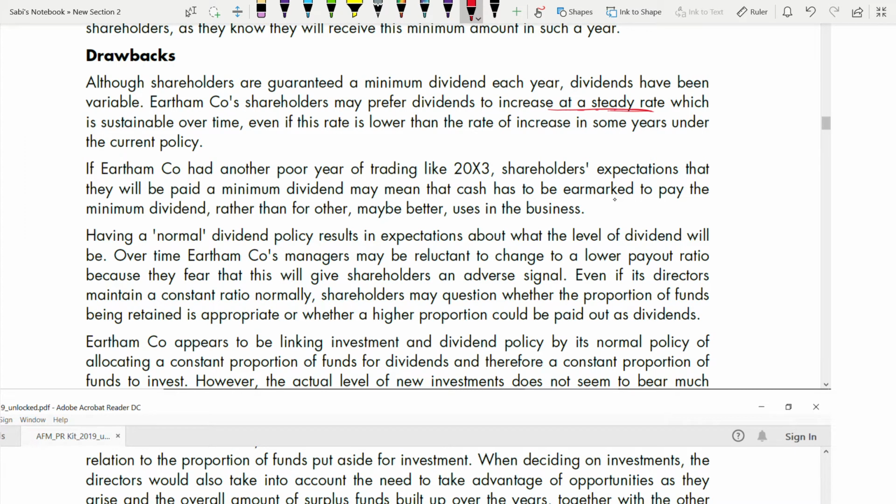Having a normal dividend payout policy results in expectations about what level of dividend will be paid over time. Eartham managers may be reluctant to change to a lower one. Yes, see, once you are paying a high payout ratio, and later if you want to change to a lower payout ratio, managers might resist. They might not want it because they fear that this will give shareholders an adverse signal. Yes, if your dividend payout ratio reduces, it gives an adverse signal to the shareholder. Even if its directors maintain a constant ratio normally, shareholders may question whether the proportion of funds being retained is appropriate or whether a higher proportion could be paid out as dividends.